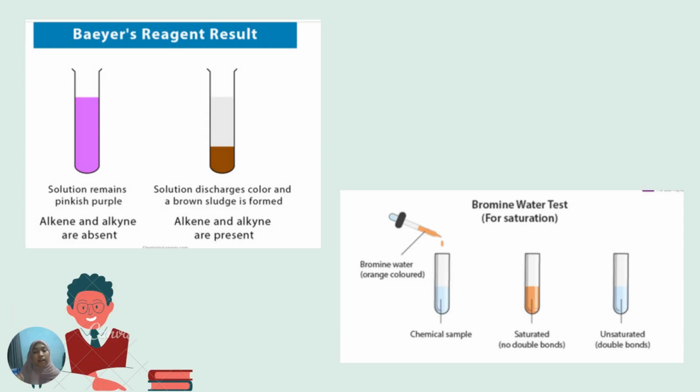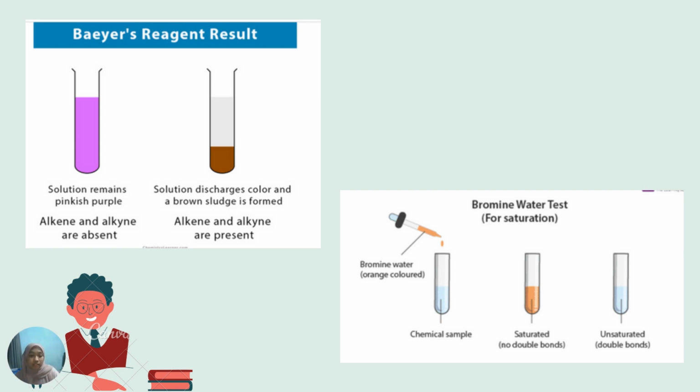Here, in the right picture, we can see three test tubes, of which the first one, the left one, is just the chemical sample. The middle one shows the saturated hydrocarbon, which has no double bonds, and shows that there is no alkene in this test tube because the bromine color is still there and remains unchanged.